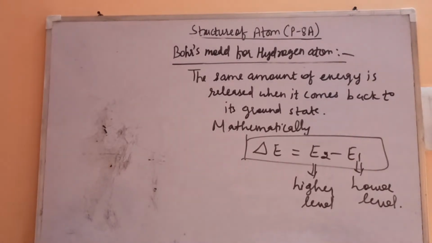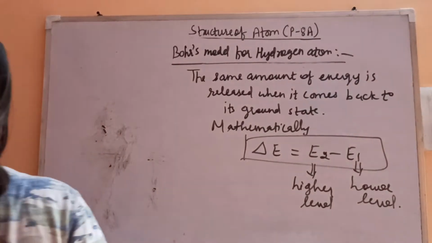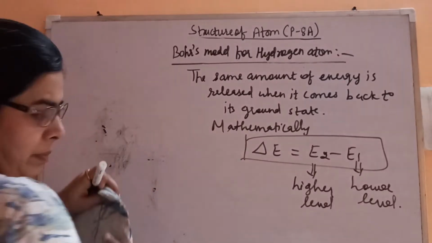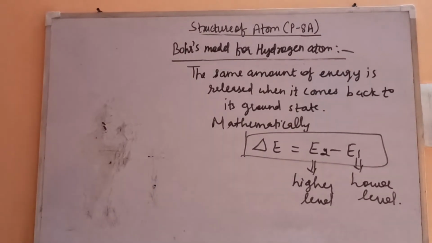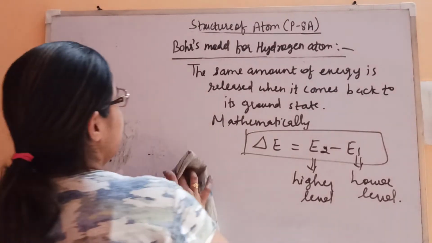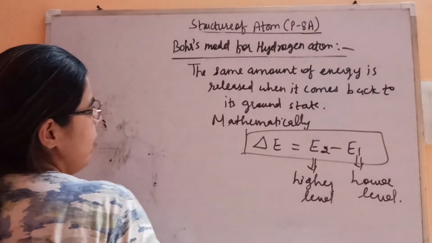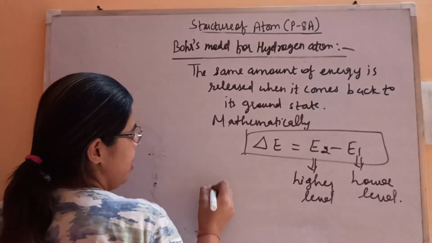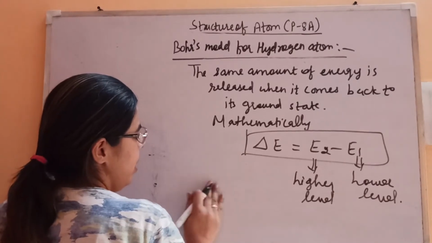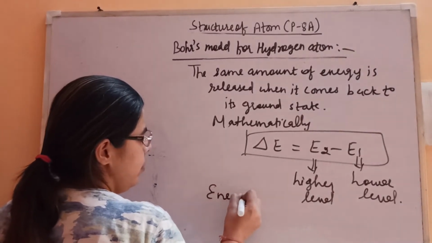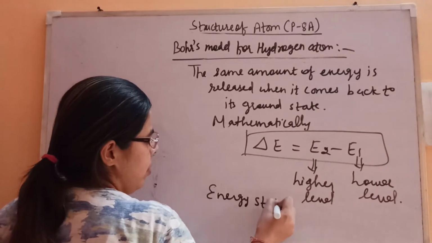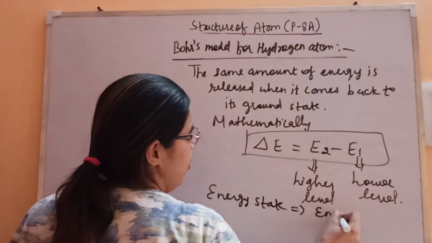The next we'll see the different energy levels or energy shells. Now here you can mention that energy state or stationary state. We are saying energy state. This is also known as energy levels.